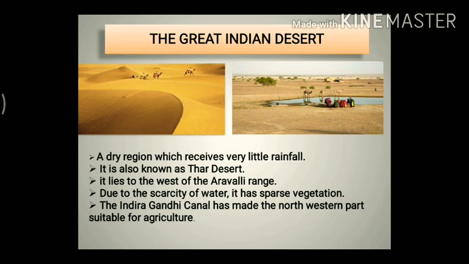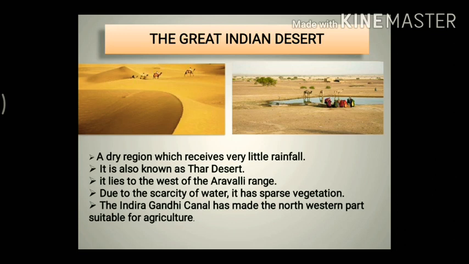Okay, and due to the scarcity of water, it has sparse vegetation. That means the vegetation is less compared to the other areas, as the rainfall is low in these areas. So that's why there is scarcity of water.